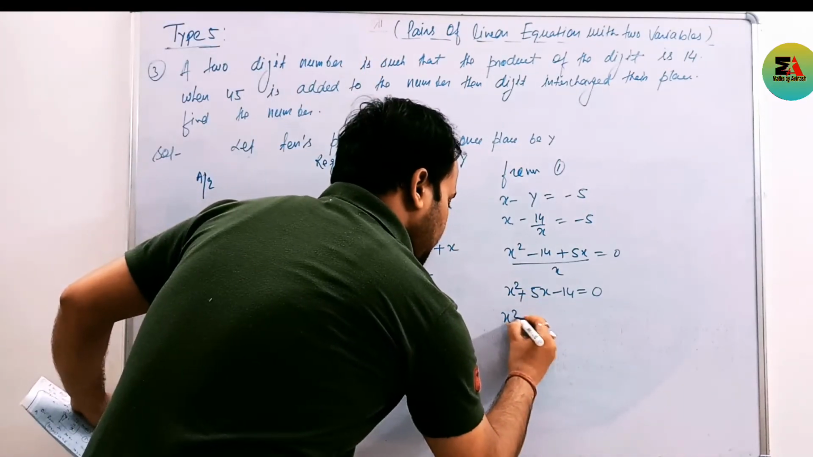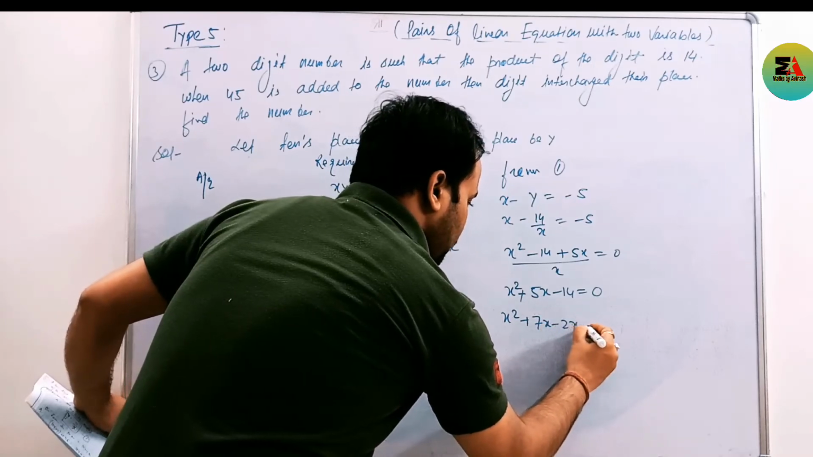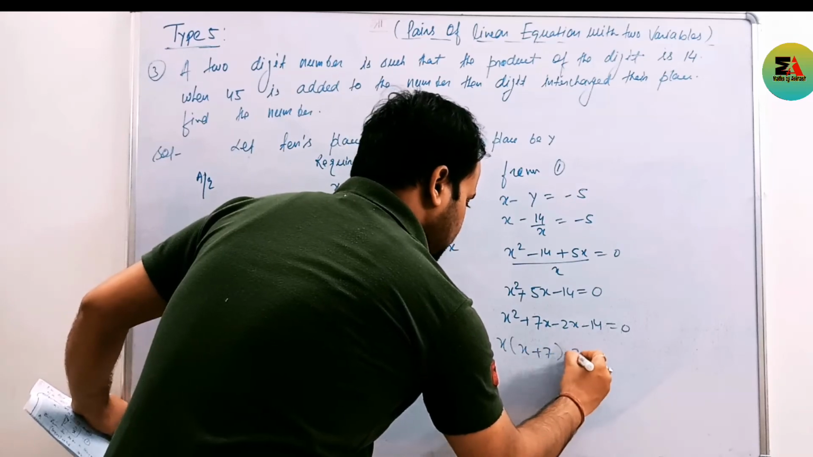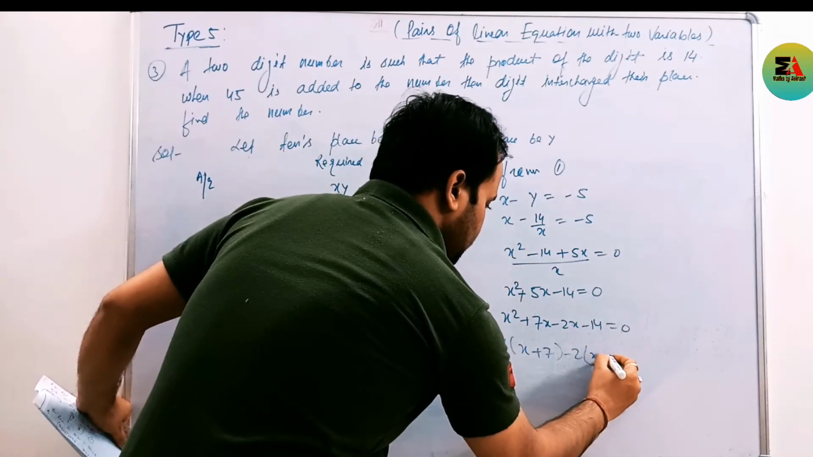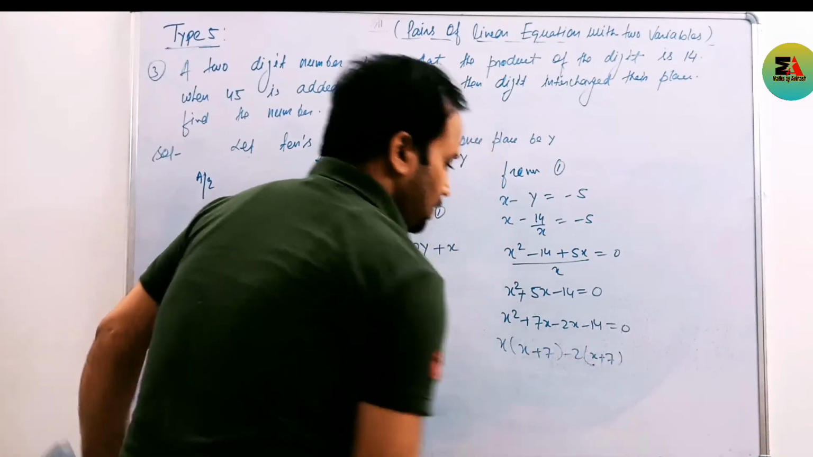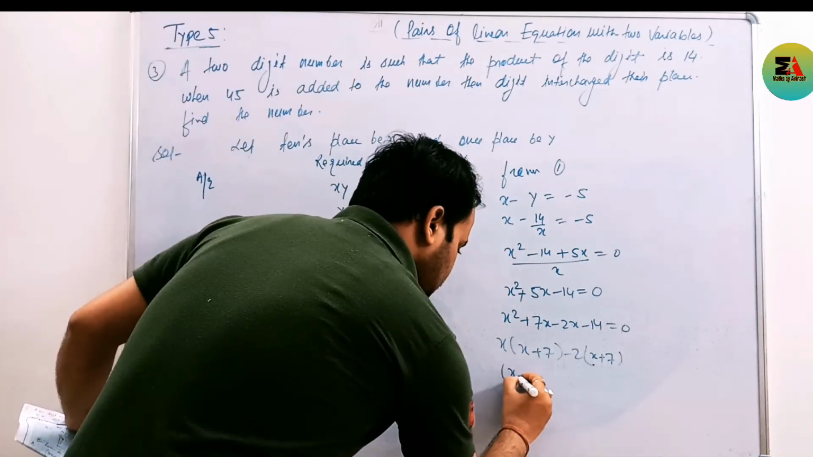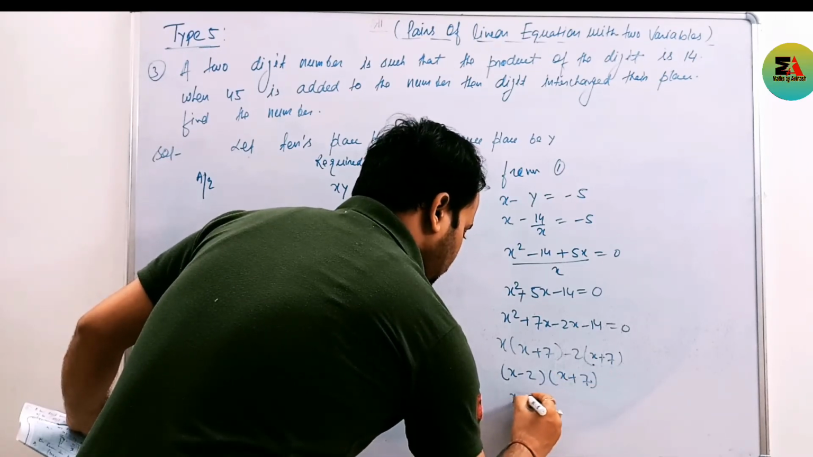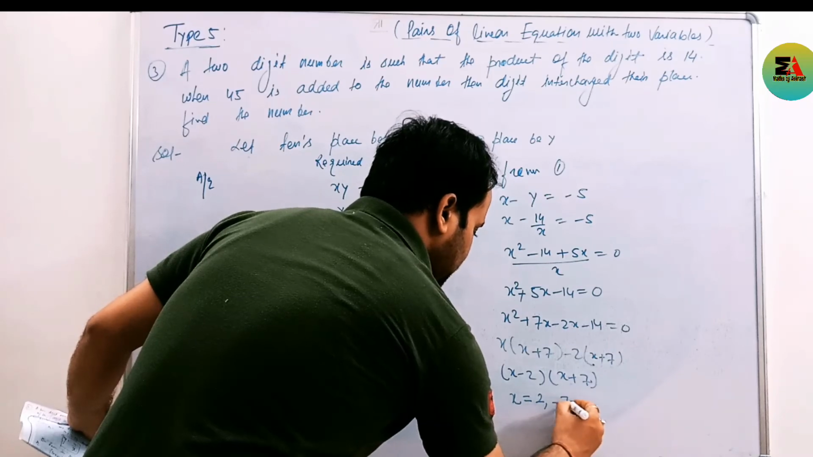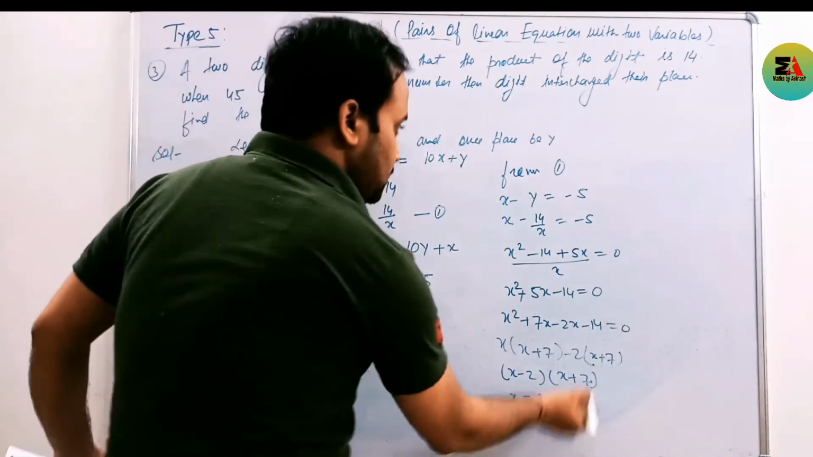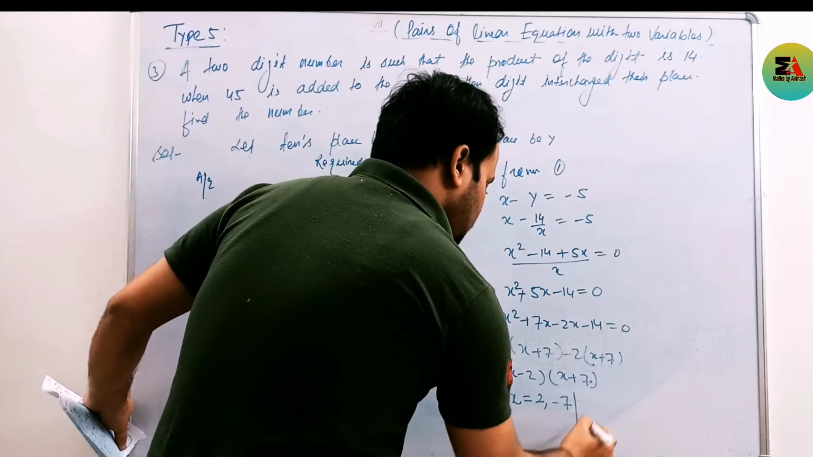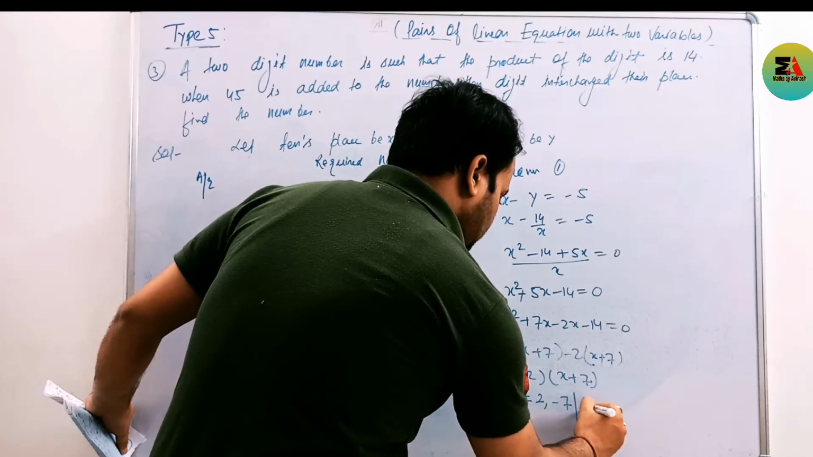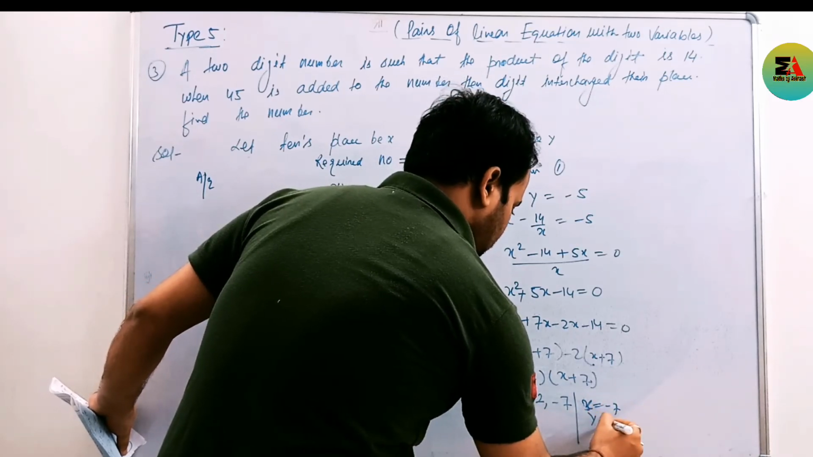Now split the terms. x square plus 7x minus 2x minus 14 is equal to 0. Take x common: x plus 7, and minus 2 is common. This becomes x minus 2 and this is x plus 7. Now collect the terms. Therefore, the value of x will be what? 2 and minus 7. And if you substitute here, then again its value comes: x is minus 7 and y equals 2.